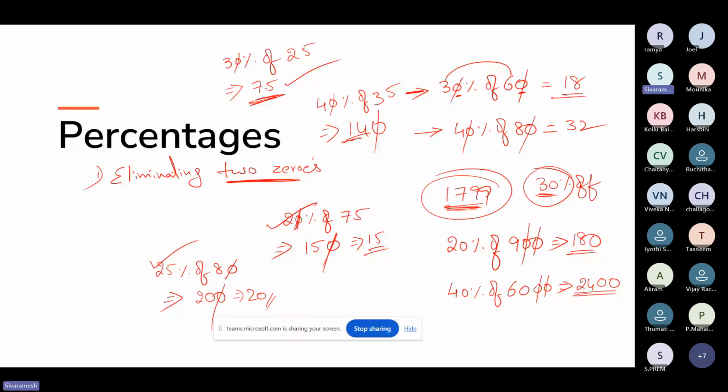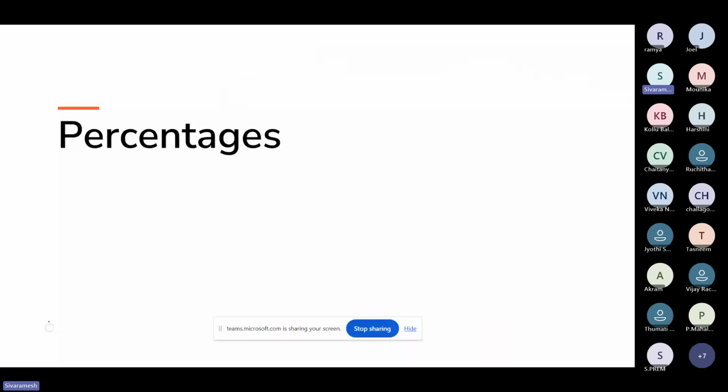Okay, guys. Now I'll ask you one more question. I hope you all are clear with this eliminating zeros method. Now let me go with one more question.